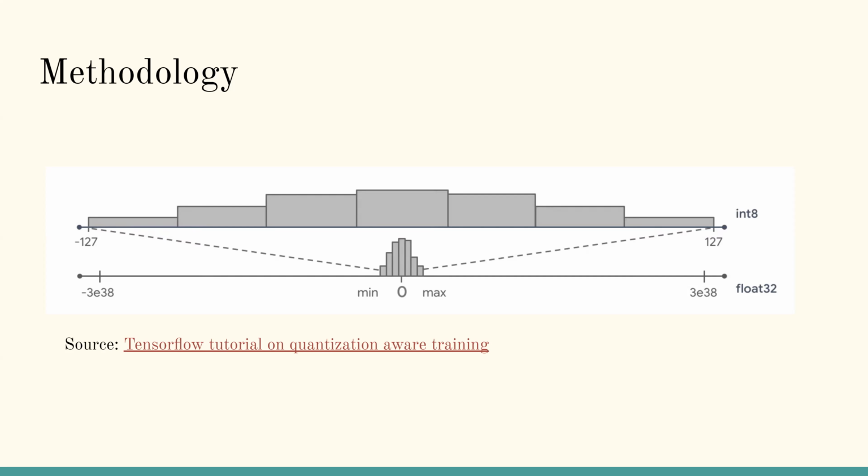I can quickly show the code for this. So this is the 16-bit quantization aware training process. First we create a model without quantization aware training. So we have our normal CNN model with some convolution layers, max pooling, etc. After defining this base model, we can convert it using this class.